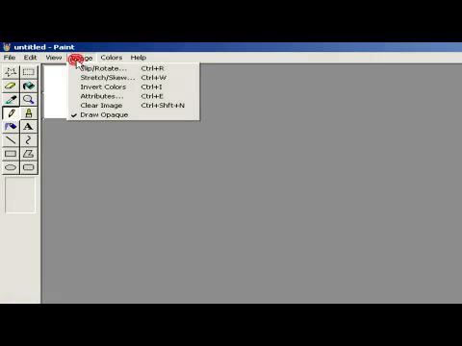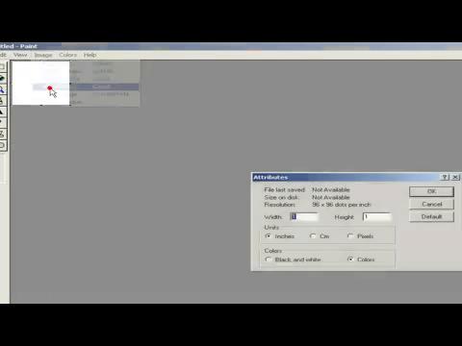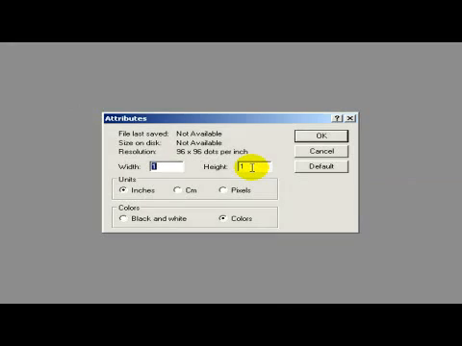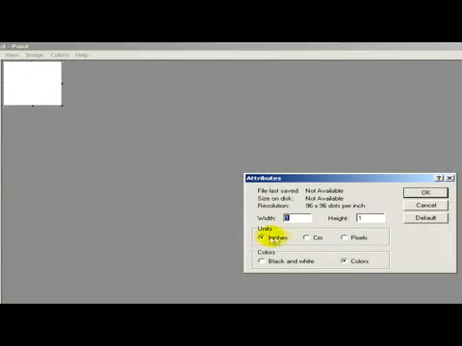If you go to Image and you select Attributes, you can modify the width and the height of the paper on which you are working. You can select the units for inches, centimeters or pixels. Now we need, for example, 1 to 1 inches.